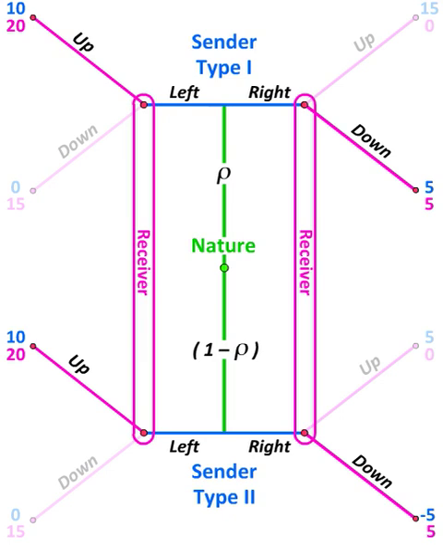Finding the analogue to a subgame perfect equilibrium in this case is then particularly easy given the structure of the game. The sender knows that the receiver will go up if he observes a signal left, and down if he observes a signal right. A sender of type 1 will then know that if she goes left she'll get a payoff of 10, whereas if she goes right she'll only get a payoff of 5, and she should therefore go left. A sender of type 2 will similarly know that her payoff from going left will be 10, whereas her payoff from going right will be minus 5, and so she also should go left.